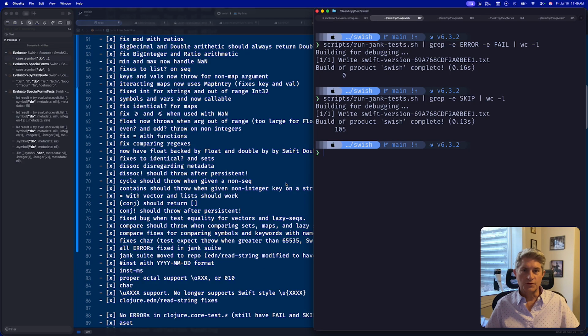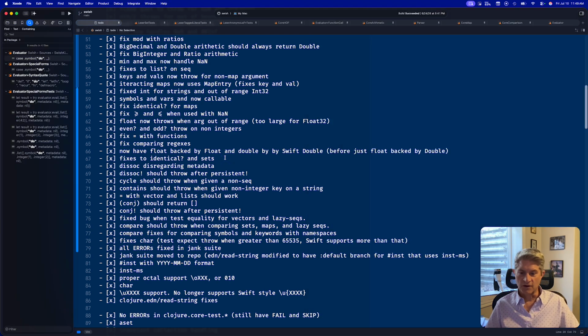All right, welcome to the 25th episode of Writing Swish, which is a Clojure-inspired Lisp for Swift. Actually, pretty much now a Clojure, given how we're approaching the Jank Test Suite. So here's where we're at with the Jank Clojure Test Suite. We have fixed all the errors and the failures, and we have 105 skipped tests. So those are basically missing functions. So let's go over everything that we fixed here.